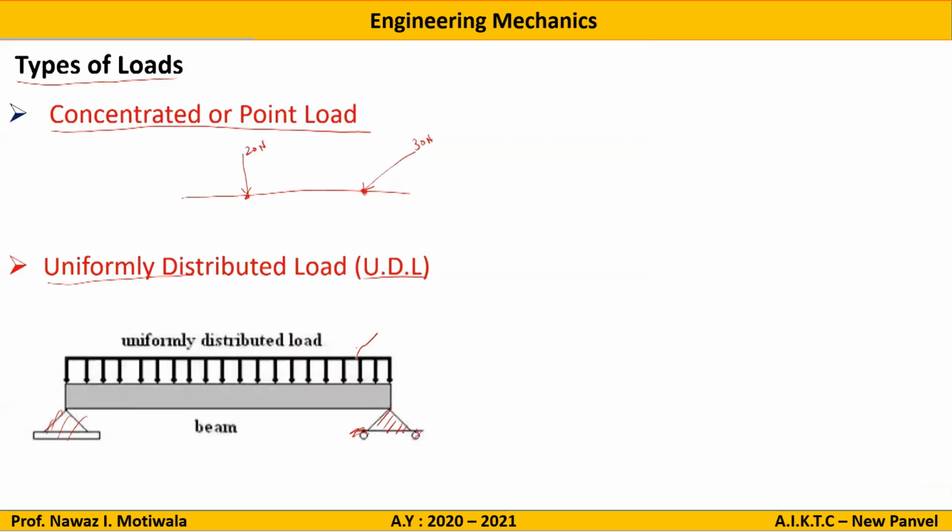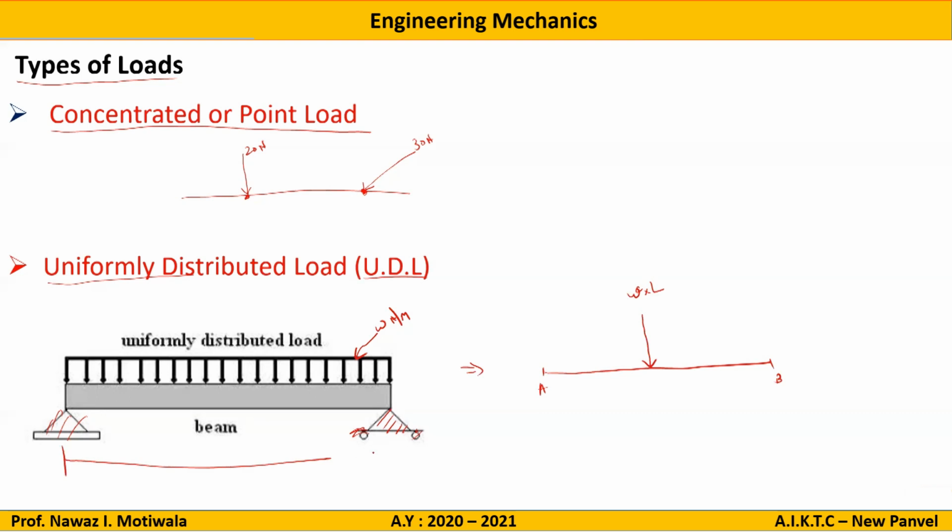Now, if I want to convert this loading of intensity W Newton per meter into a single point load, what I will do? The conversion will be like this. Let us say this is point A and this is point P. So the value of point load will be intensity, that is W, multiplied by the length which is acting. So it will be L.